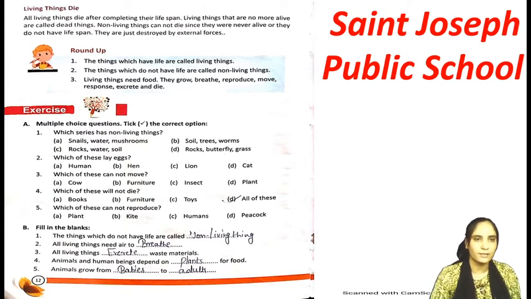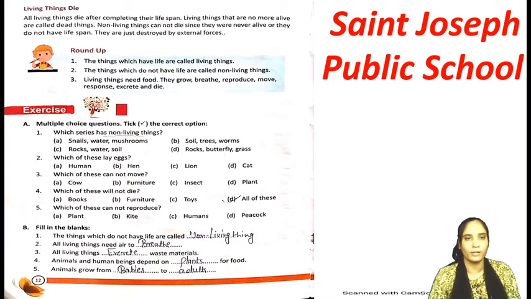Let's start the exercise. First, A is multiple choice questions, tick the correct option. Here are 5 multiple choice questions, and you have to tick the right option. Number 1: which series has non-living things? अभी आपको क्या पढ़ना है? You have to read the complete series and then tick the right answer, the complete series of non-living things.